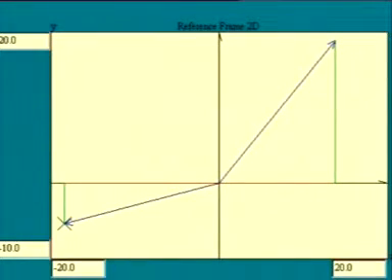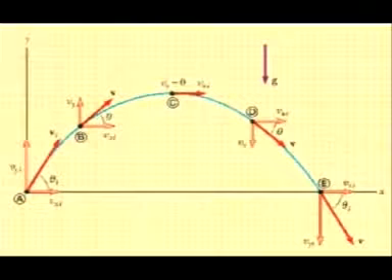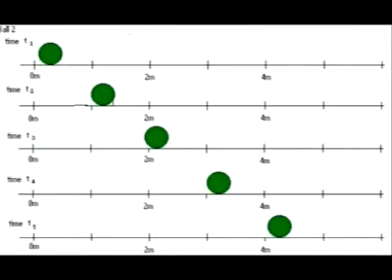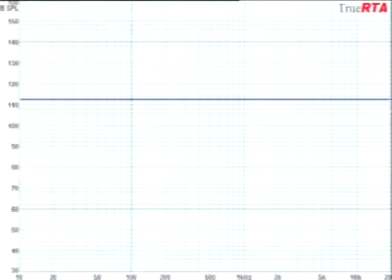Based on this, motion can be classified as follows: one-dimensional motion, two-dimensional motion, and three-dimensional motion. One-dimensional motion is known as rectilinear or linear motion. A particle moving along a straight line is said to undergo one-dimensional motion. In such a case, only one of the 3 rectangular coordinates changes with time.